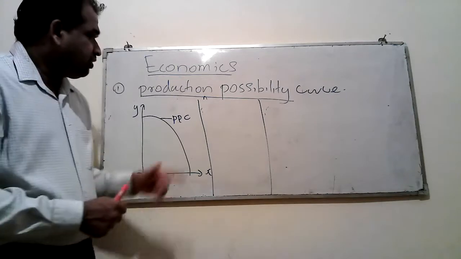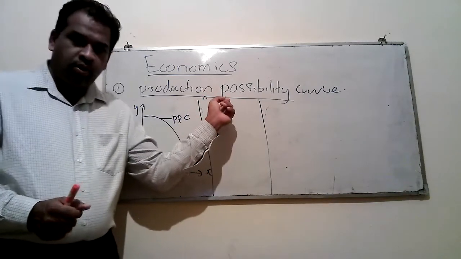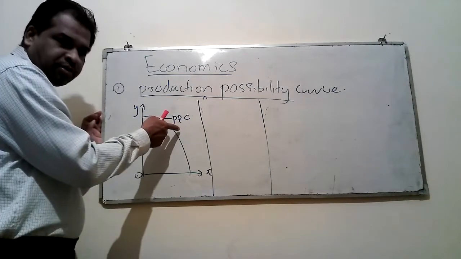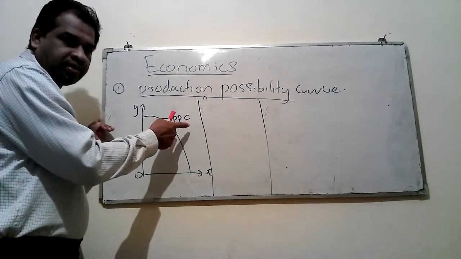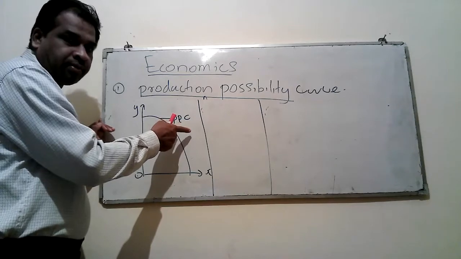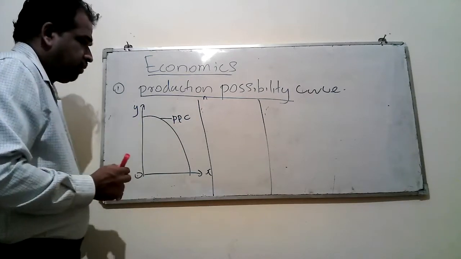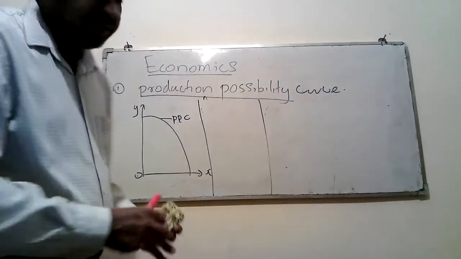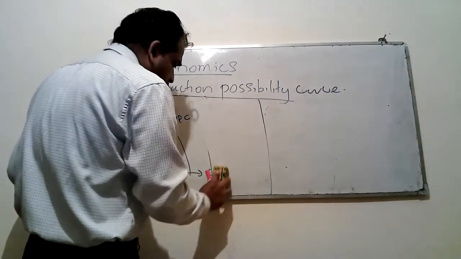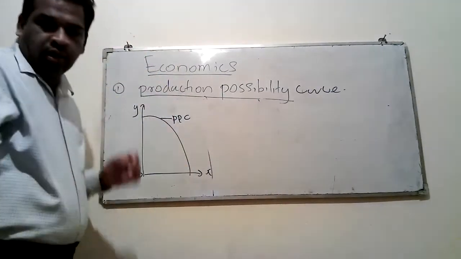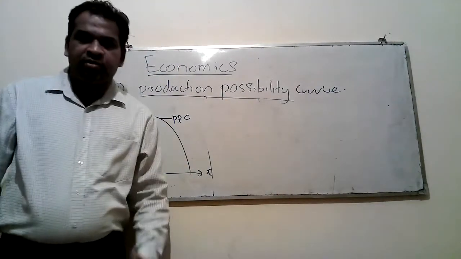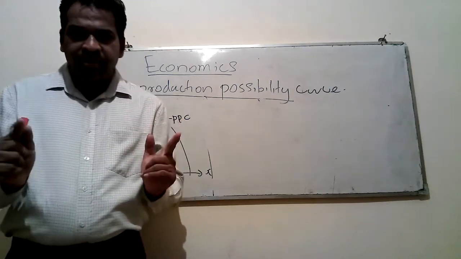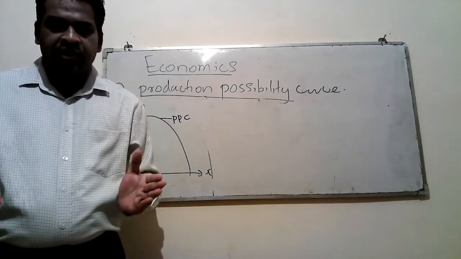What is a production possibility curve? I have drawn a diagram on the board, that is the production possibility curve. We also call it the production possibility frontier. This diagram indicates the maximum production capacity of a country. A production possibility frontier or curve shows the maximum production capacity of a country.